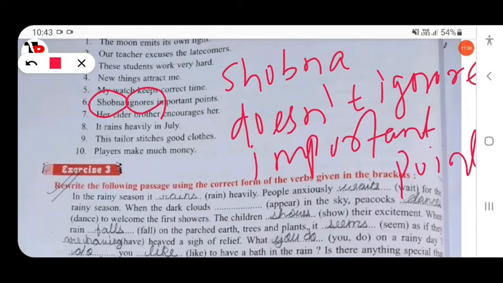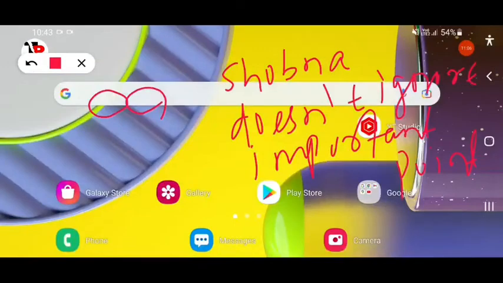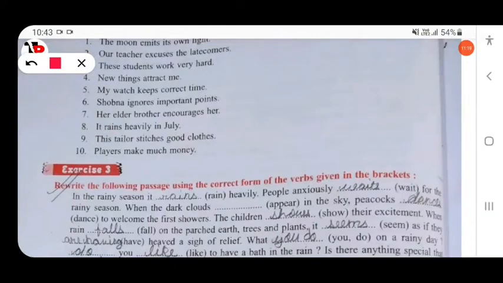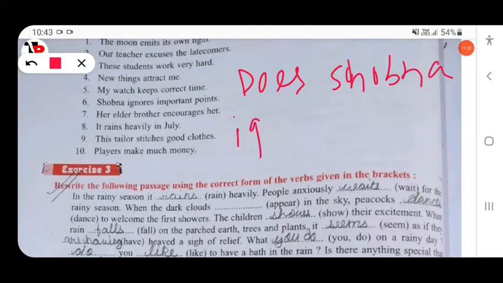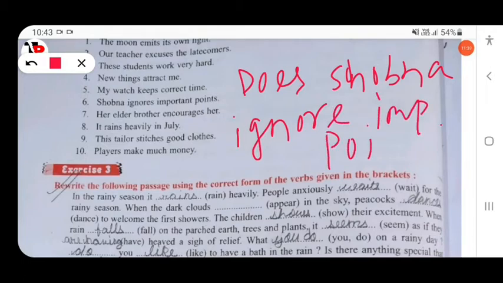Then next, you have to change the same sentence into yes/no. Does Shobna ignore important points? Just place a question mark. Does Shobna ignore, not ignores.